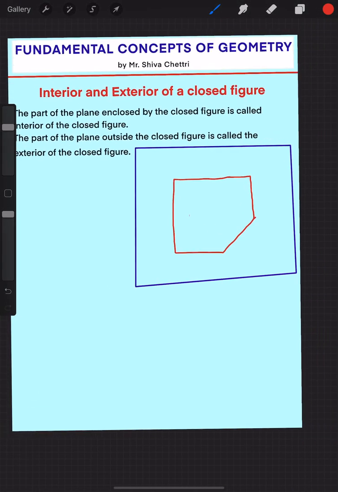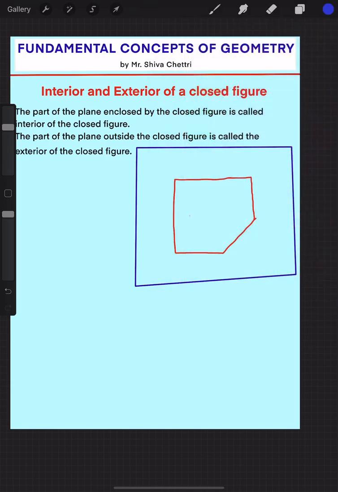Let me draw it here and place points. Suppose this is A, X, P. Outside we have M, N, Q, R, T. On the line itself, we have Z and here point B.